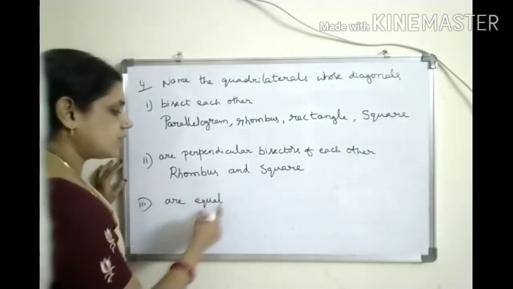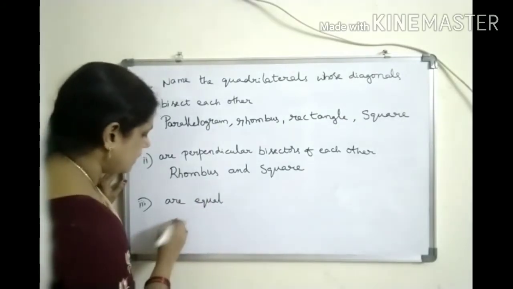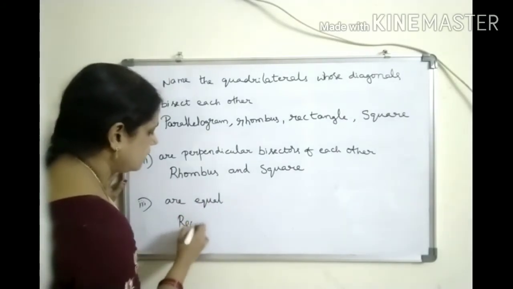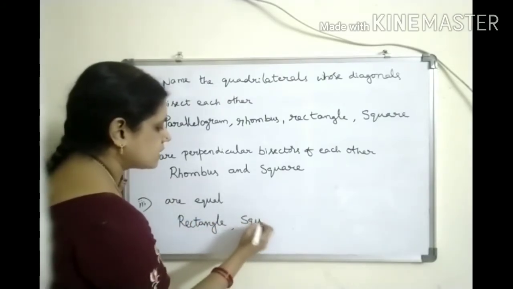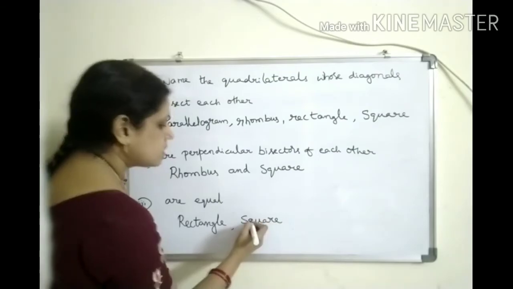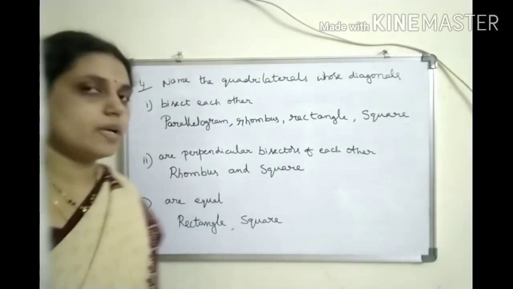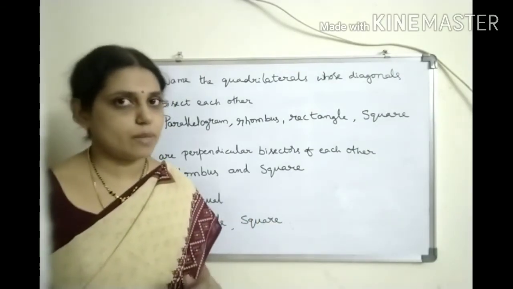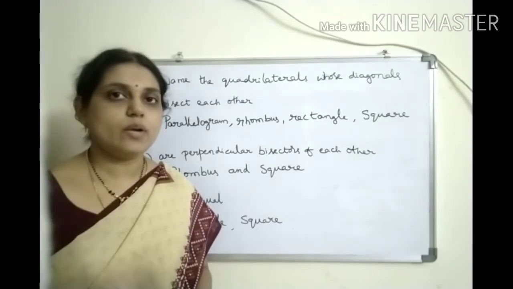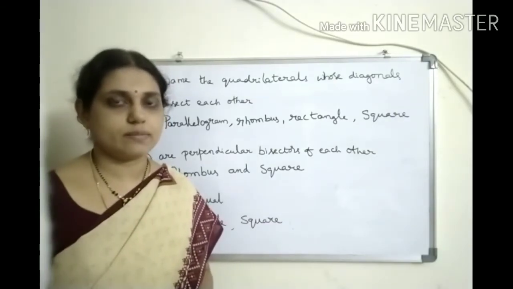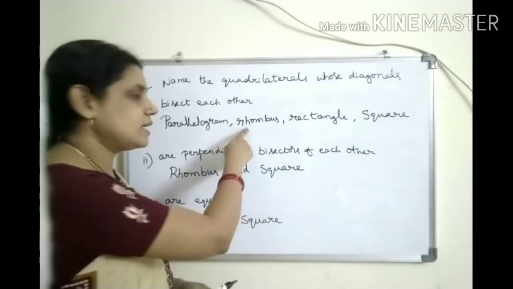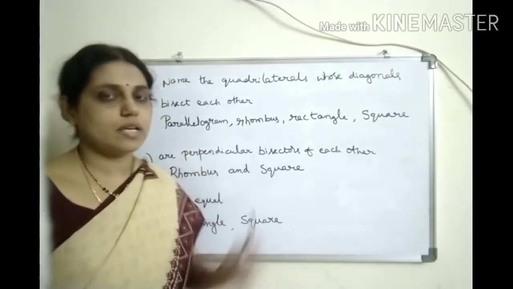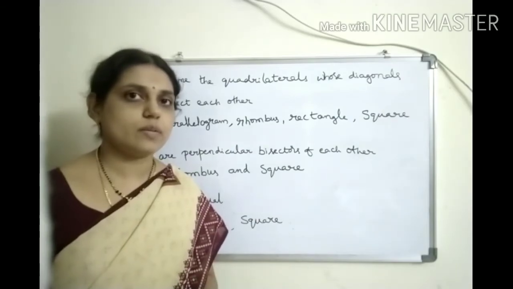Next, diagonals are equal. In which quadrilaterals? Rectangle and square. In rectangle and square diagonals are equal. Okay, so here one point you have to remember. In kite, diagonals are perpendicular to each other and only one diagonal bisects the other. Okay, one of the diagonals bisects the other, so we cannot write here bisect each other. In this category we cannot write kite. Okay, that point you have to remember.